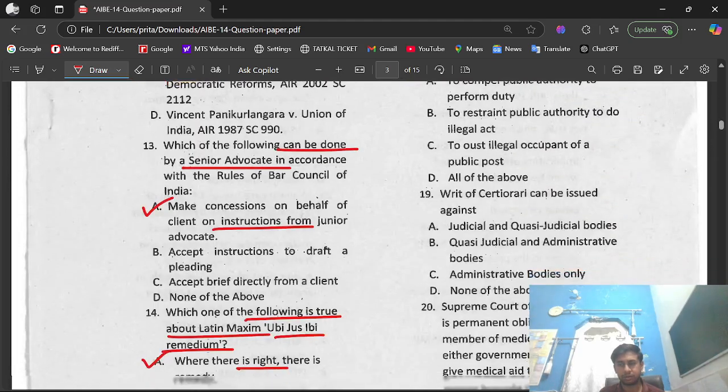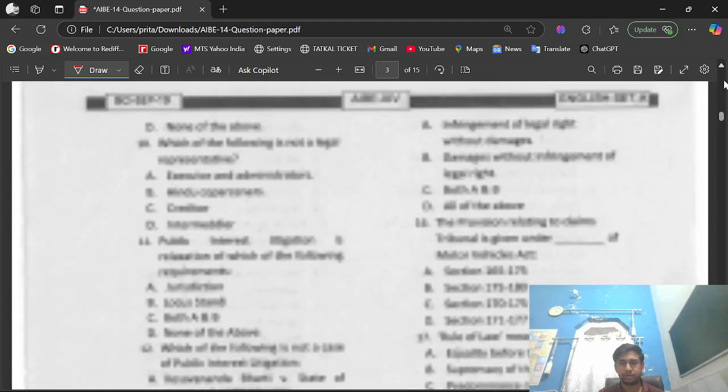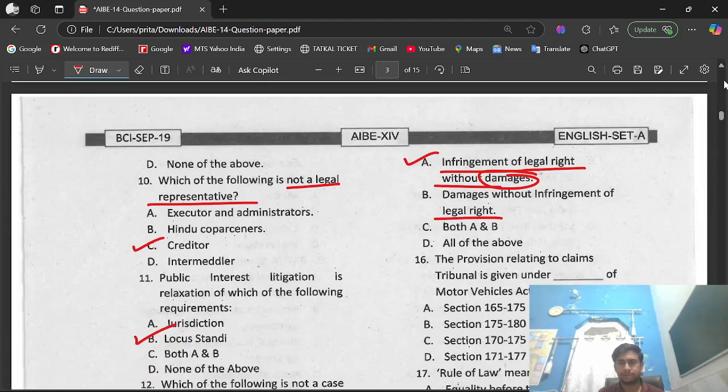And what was the quote? That was injuria sine damno. Injuria sine damno means infringement of legal right without damages.